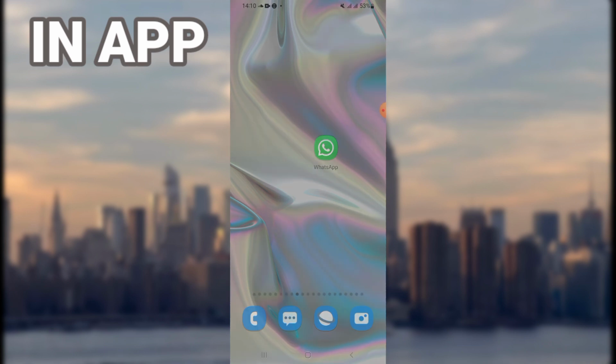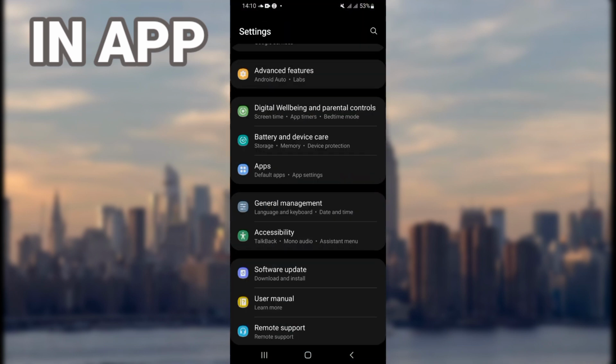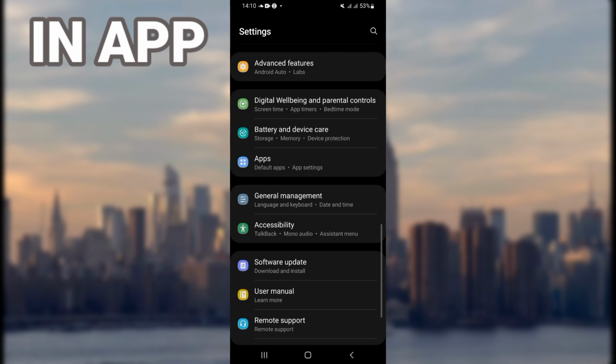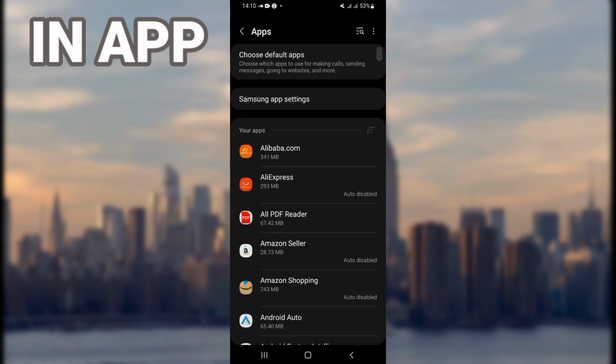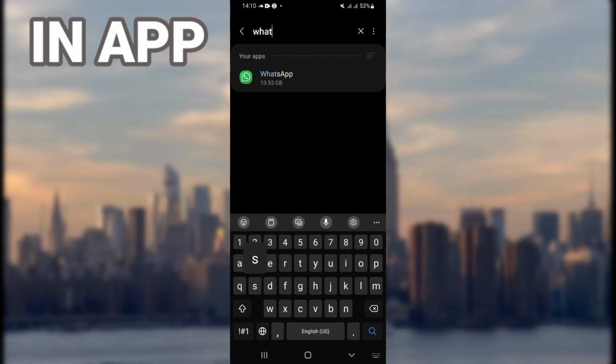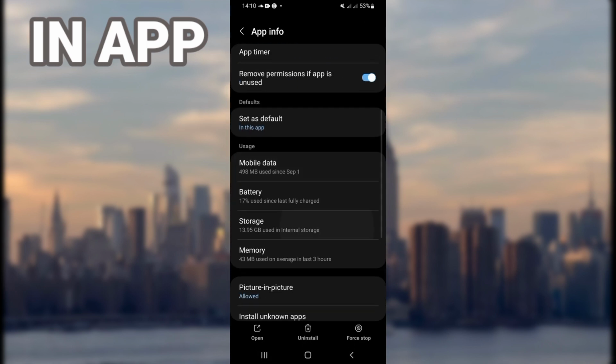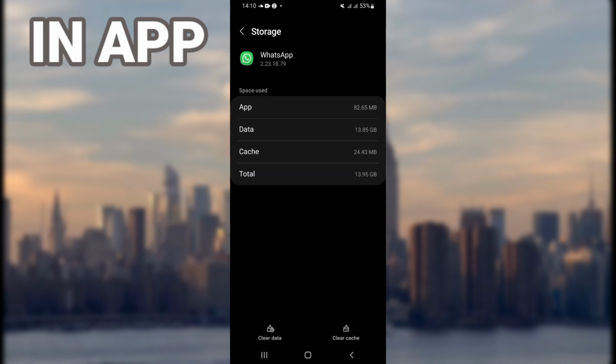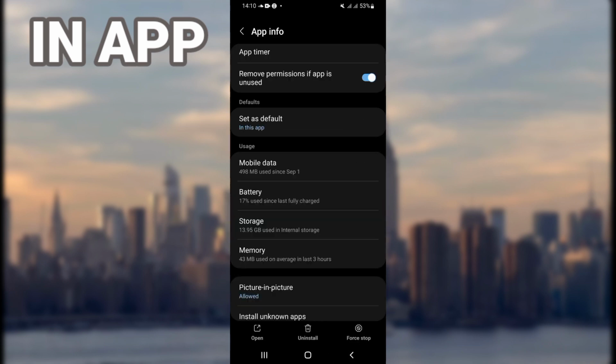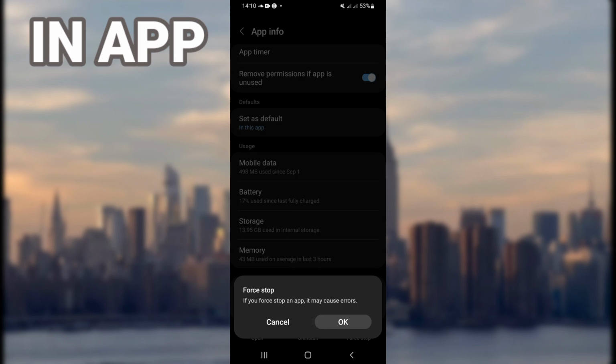So first, just open the settings of your phone, and here you will find many options. Open your apps option and search for WhatsApp. Open WhatsApp and come directly to storage, and here we have two options. Click on clear cache, go back, then click on force stop, and click OK here.